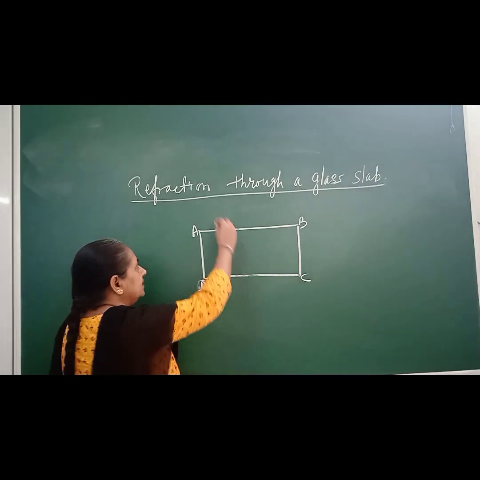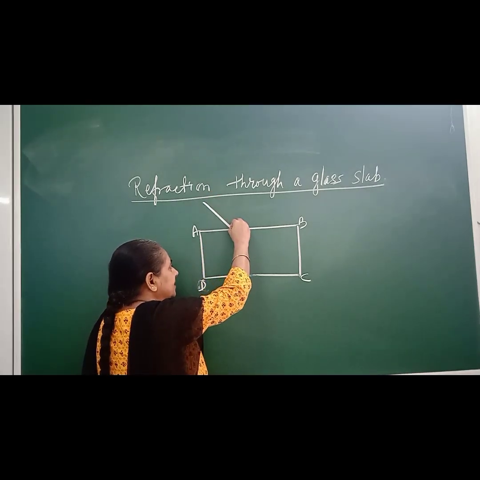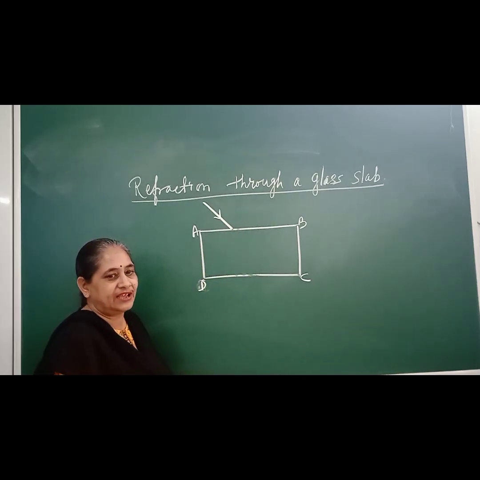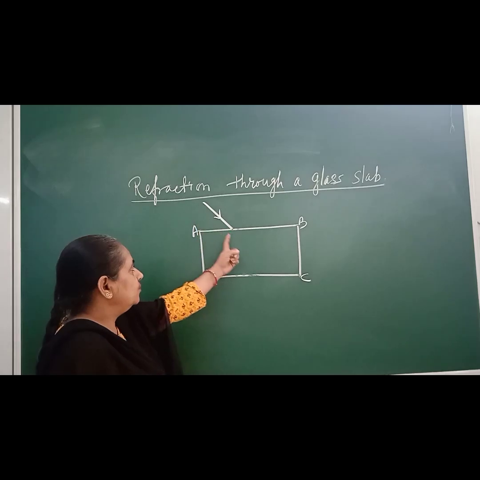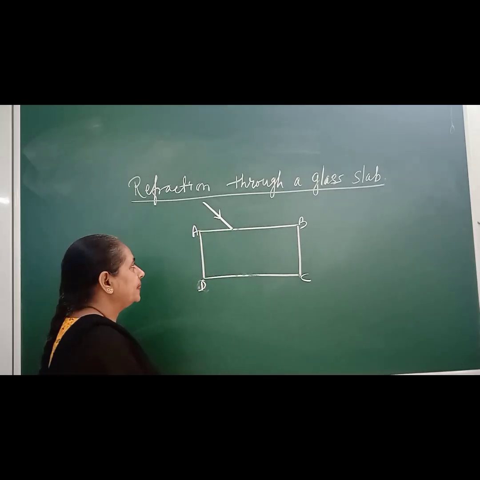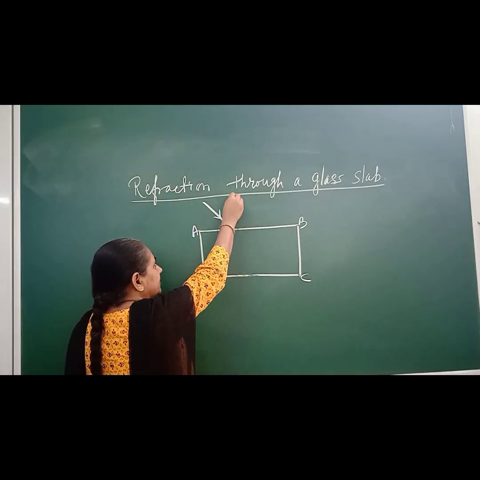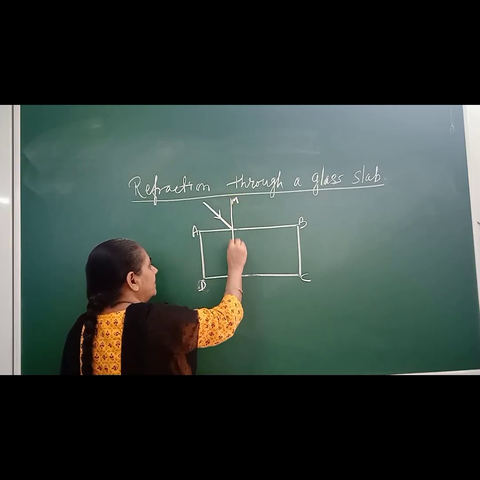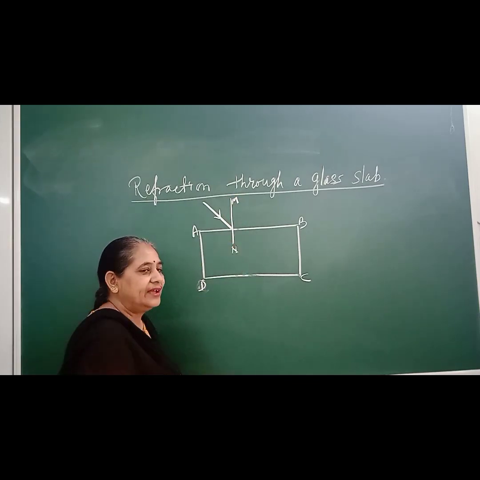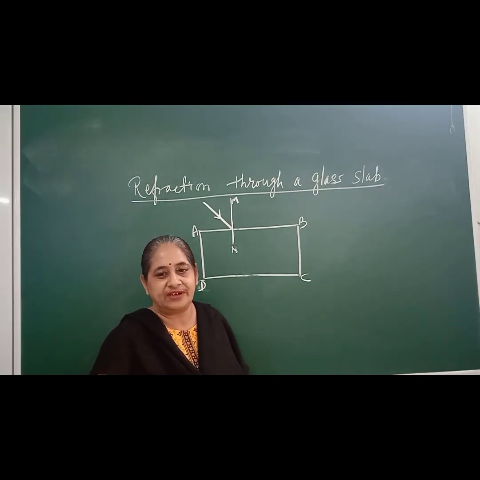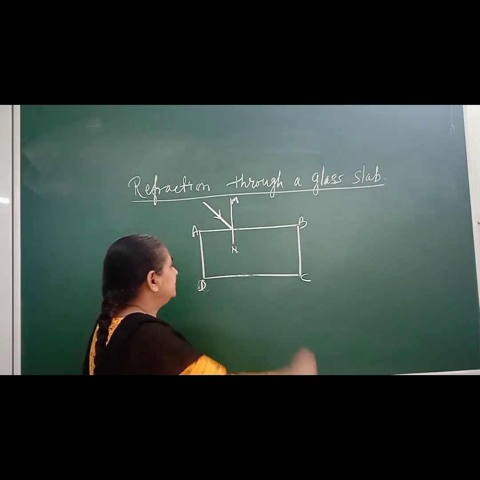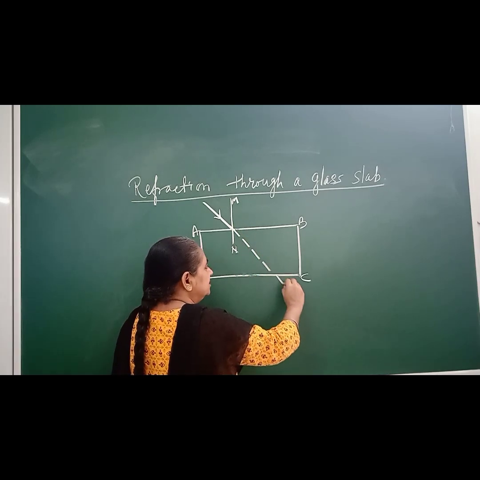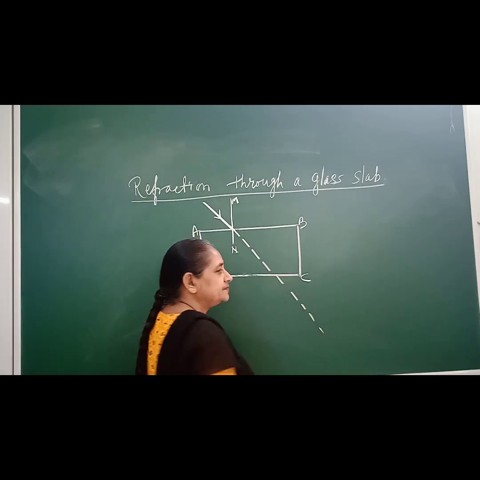Now a ray which obliquely falls on one face of the glass slab is known as the incident ray, and this one is the normal MN. As you know, light travels in a straight line, so this should be the original path of the light.